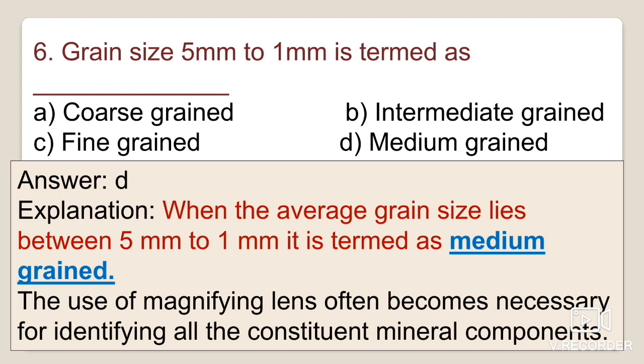When the average grain size lies between 5 to 1 millimeter, that is termed as medium grain texture. The use of a magnifying lens often becomes necessary for the identification of all the constituent mineral components. So here option D, medium grain size, is the correct option.